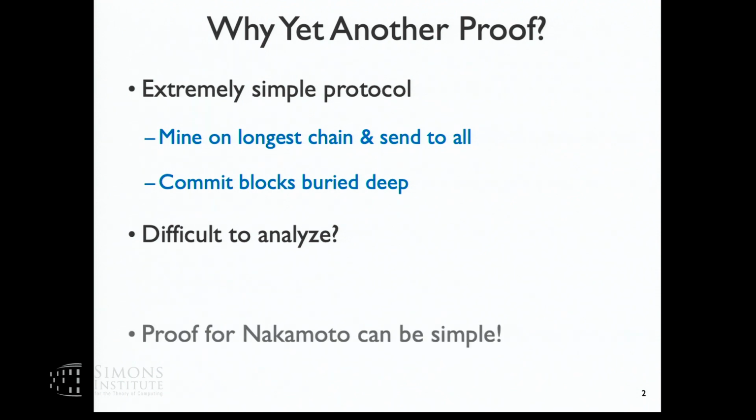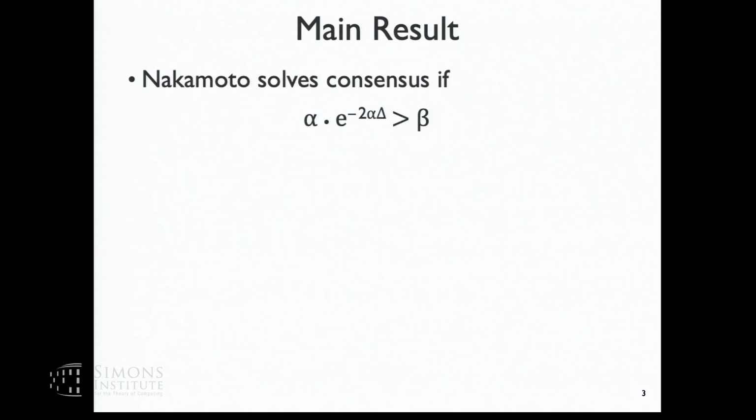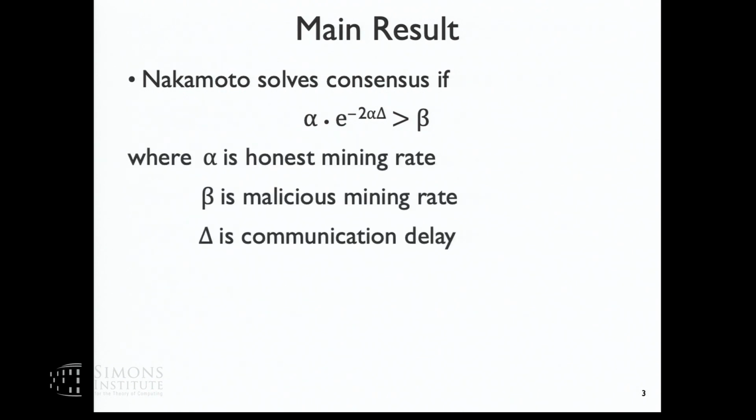Okay. And just to give you a quick overview, I hope I can convince you this is nothing difficult. This is a simple result and simple proof. I'm going to show you that Nakamoto consensus solves consensus if this condition holds. It's a very short formula where alpha is the honest mining rate, beta is the malicious mining rate, and delta is the communication delay. Right? If alpha times e raised to alpha delta is greater than beta, then the Nakamoto consensus protocol works.